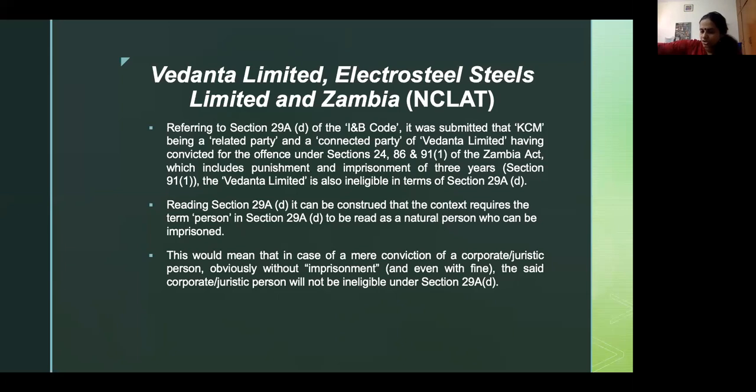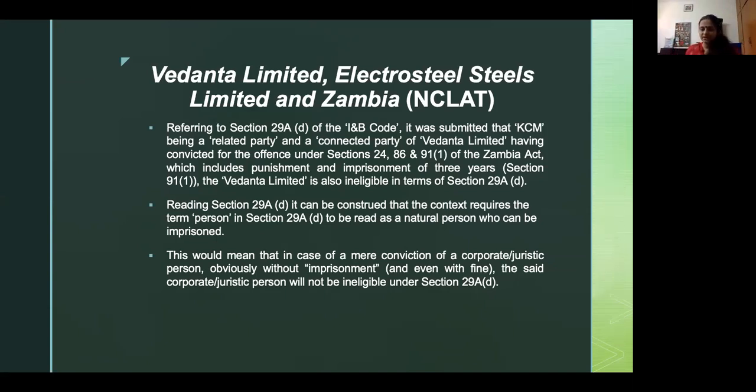Vedanta, I should just read the provision out to you. It's 29A(d), so that it becomes clearer. A person shall not be eligible to be a resolution applicant if it has been convicted for any offense punishable with imprisonment for 2 years or more under any act specified under the 12th schedule, or for 7 years or more under any law for the time being in force. So I think he fell under D2. I don't think the imprisonment was 2 years, it was more than 7 years.